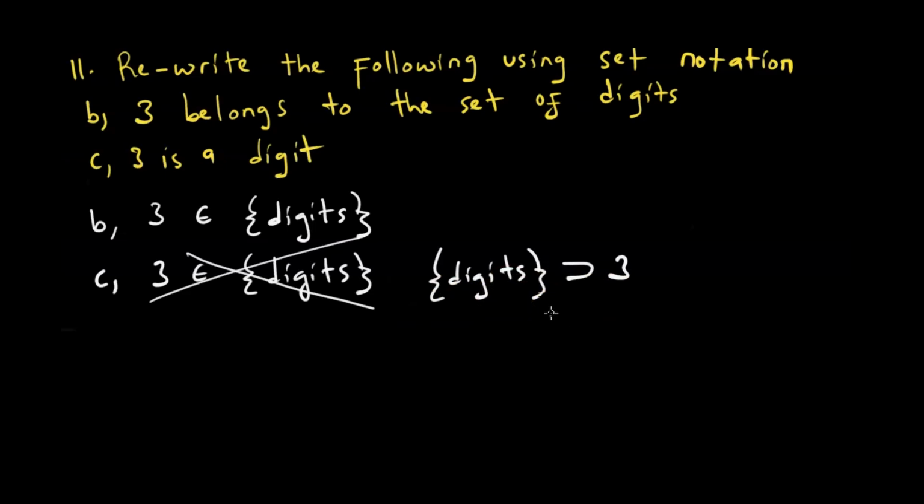And I don't know if you understand why I'm saying that. The difference between 3 belongs to digits and 3 is a digit. Either way, you can write this, no problem. You can also write this. You'll be more right if you write it like this. So we are done with number 11.